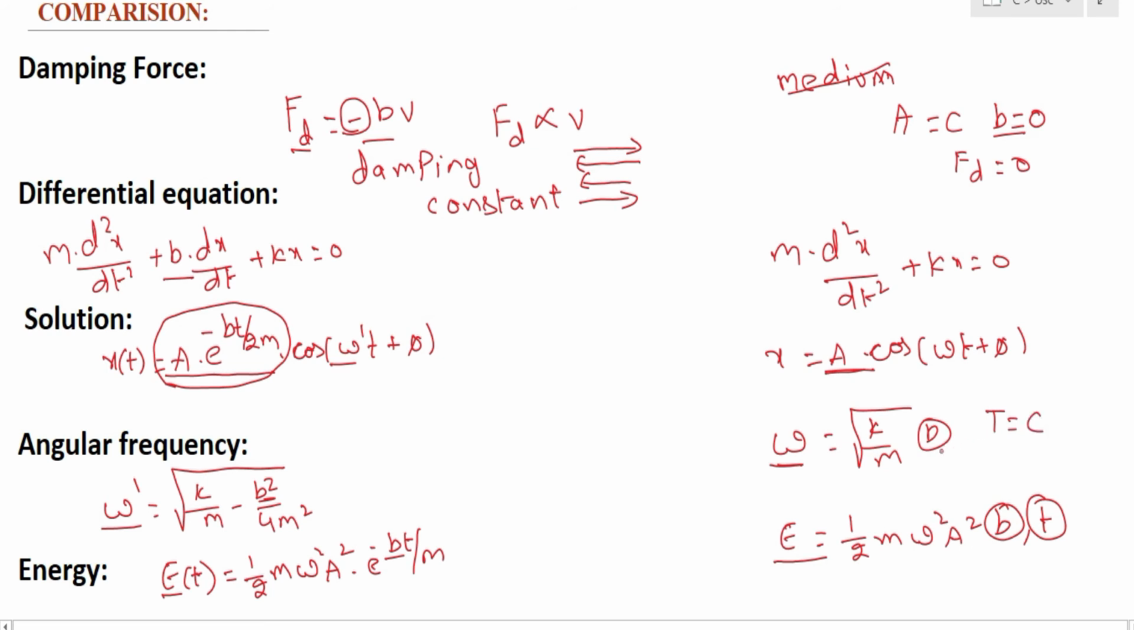The next point is you have to observe the difference between these two, omega and omega dash. The frequency in the case of damped oscillations, that is omega dash, will be less than omega, that is in the case of undamped oscillations. Since the frequency is less, the time period will be more. That is, the time period in the case of damped oscillation, T dash, will be more compared to the time period in the case of undamped oscillations. In the case of damped oscillation, the system will take more time to complete one oscillation.